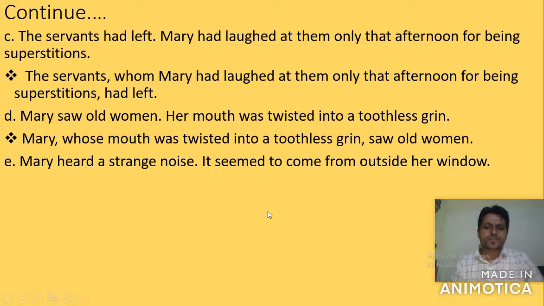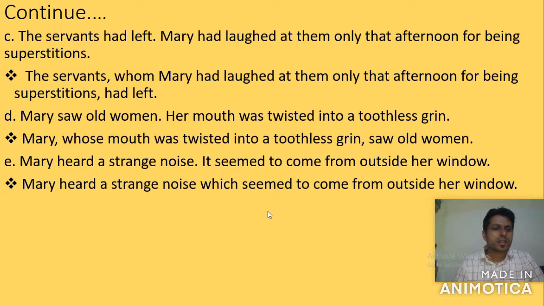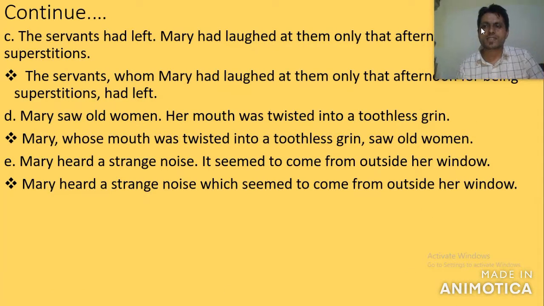And now the next one: Mary heard a strange noise which seemed to come from outside her window. This is how we can write. We can use a relative clause in this sentence.